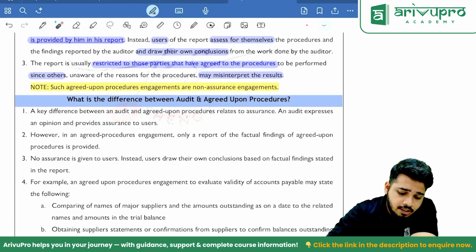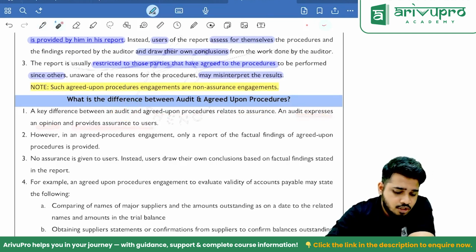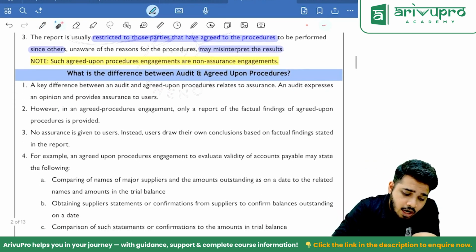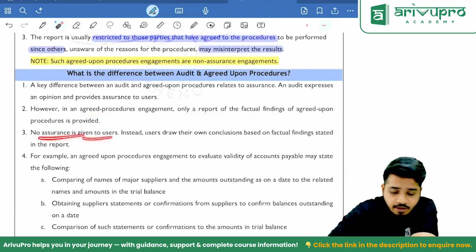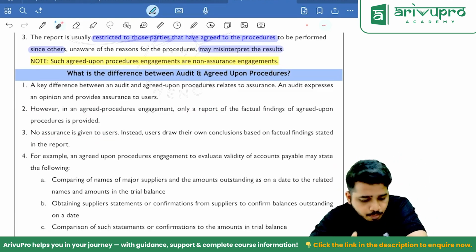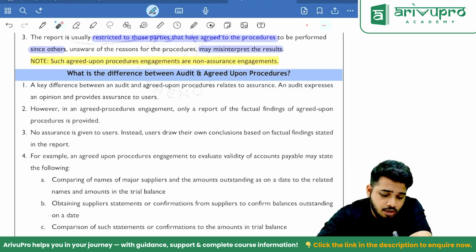Audit and AUP relate to assurance only, but audit expresses an opinion and provides assurance to users. However, in agreed upon procedures, only a report of factual findings is given. No assurance is given to users in case of AUP. Instead, users draw their own conclusion.